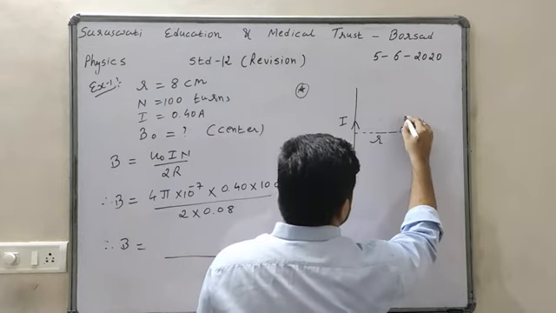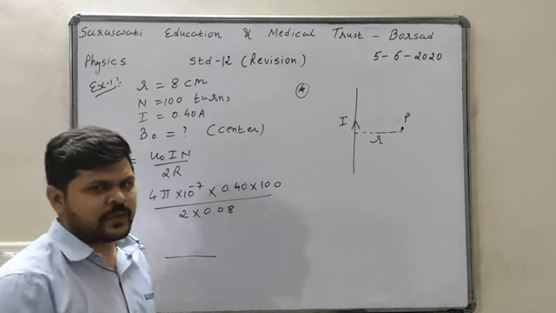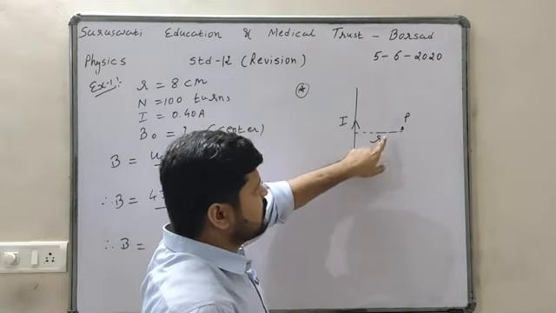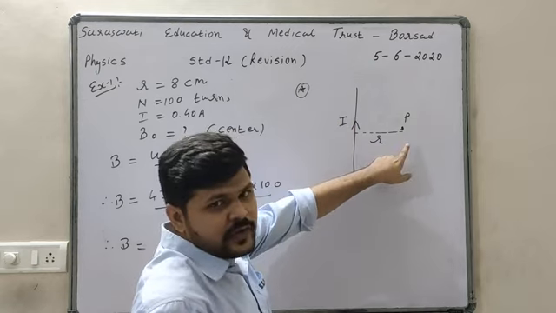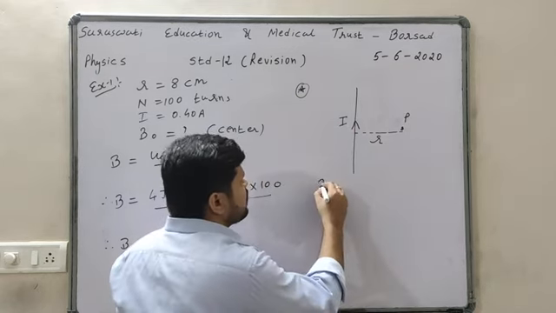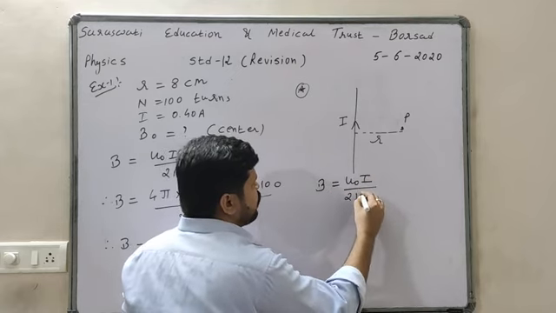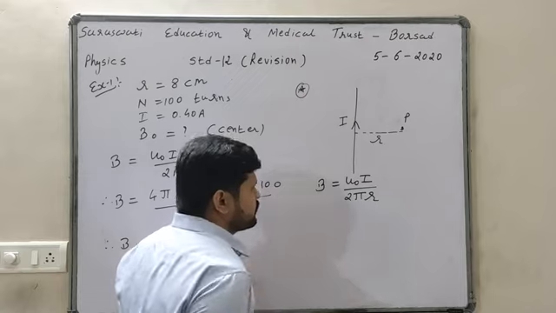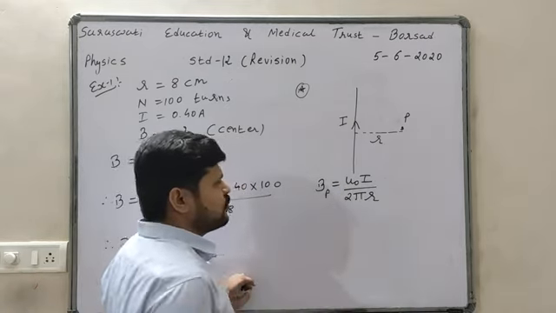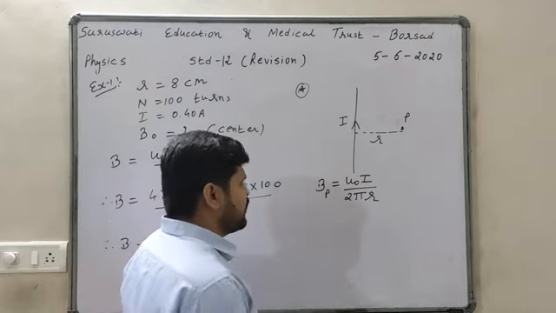We are asked to find the magnetic field at point P. The formula is mu 0 I upon 2 pi r. This is the magnitude only.